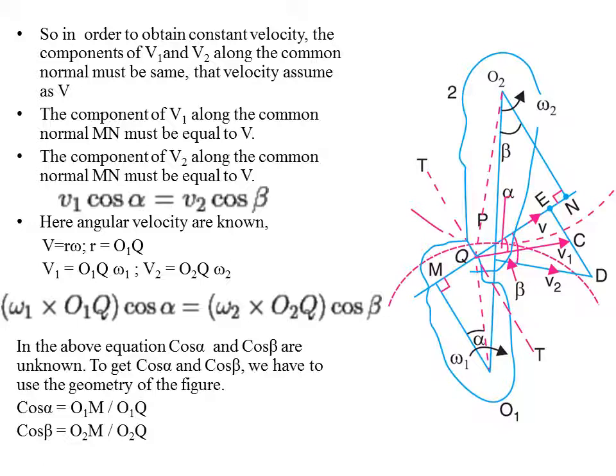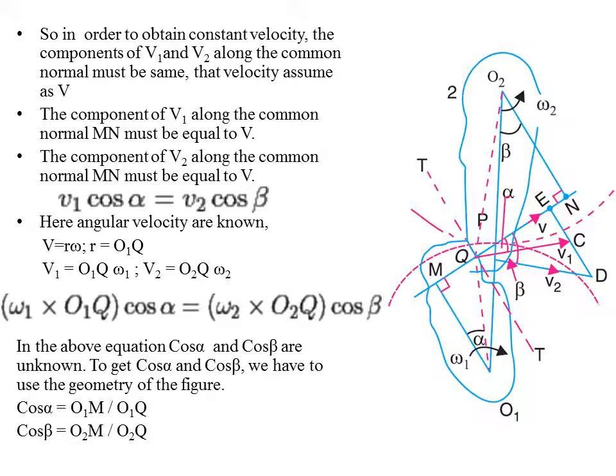Substituting these v1 and v2 values in the previous equation, we get this equation: omega 1 into O1Q into cos alpha equals omega 2 into O2Q cos beta.